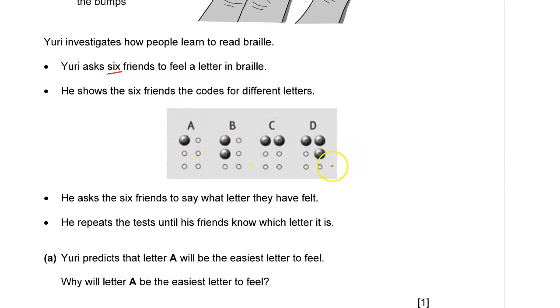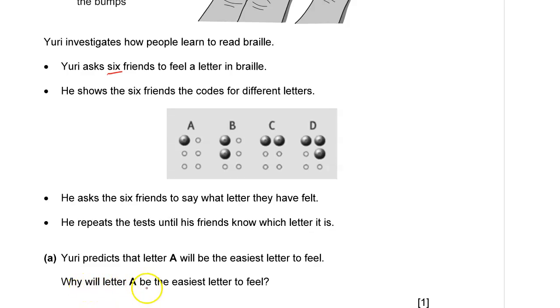We are told that for A, there's only one bump. For B, we have 2 bumps, which are vertical. For C, 2 bumps horizontal. D, 3 bumps at an angle of 90. He asked the 6 friends to say what letter they have felt. He repeats the test until his friends know which letter it is. Yuri predicts that letter A will be the easiest letter to feel.